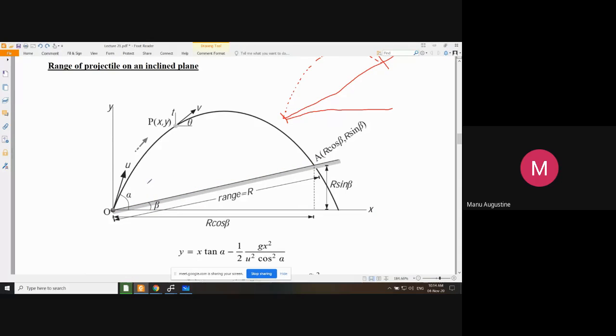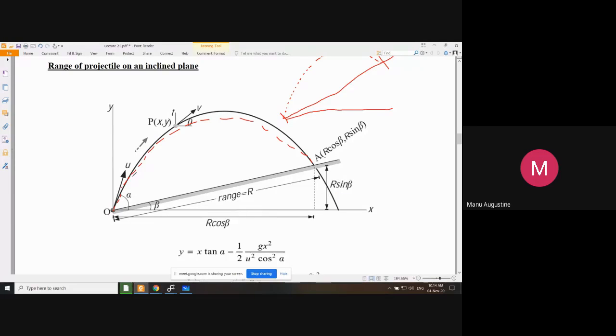Next thing, whether you throw a projectile standing at some point upwards, whether it is on an inclined plane or whether it is on a horizontal plane, the trajectory of the parabola remains the same, or the projectile's trajectory is exactly the same.